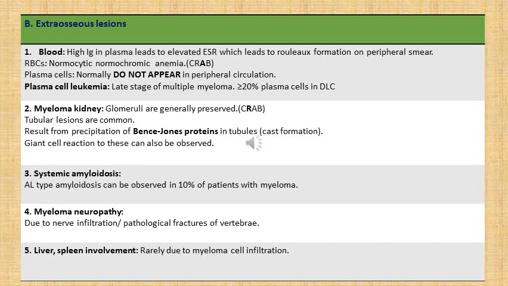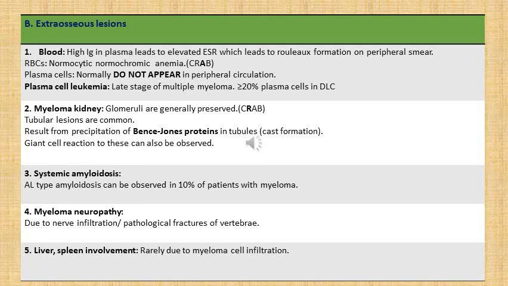If plasma cells start appearing in peripheral circulation, or we can identify them on peripheral smear, which happens usually late in the course of multiple myeloma, then if these plasma cells are equal to or more than 20% in differential count, we label the patient as plasma cell leukemia.